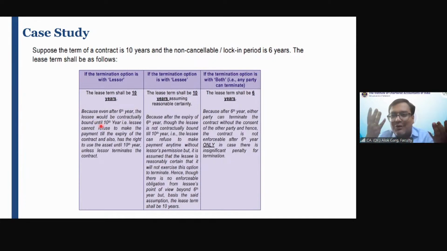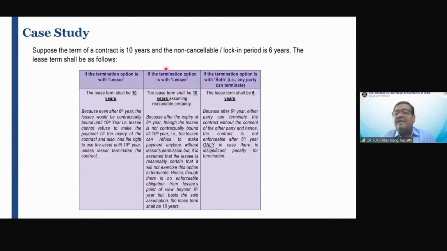There is no option, so where will you apply the formula? Are you getting me? You look at the optional termination period only when there is an option. The lessee has no option. Because even after 6 years, lessee would be contractually bound till the 10th year. That is, lessee cannot refuse to make the payment till the expiry of the contract and also has the right to use the asset till the 10th year unless lessor terminates the contract.